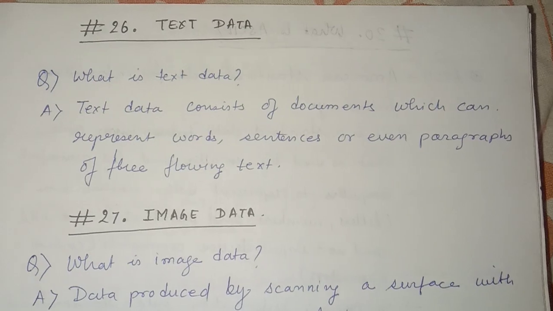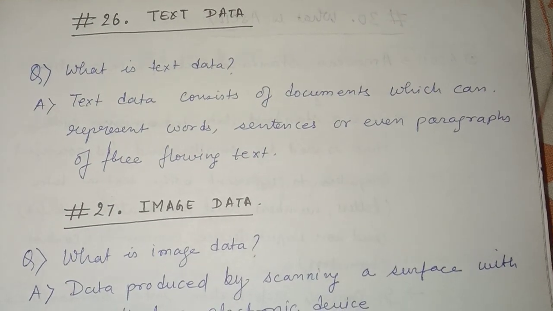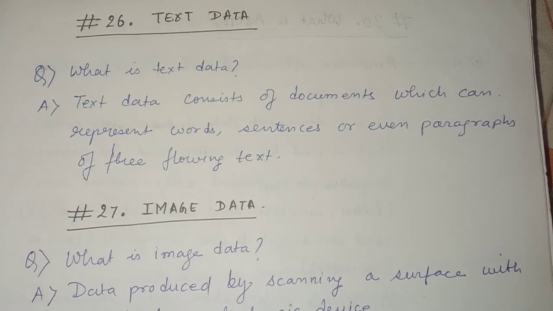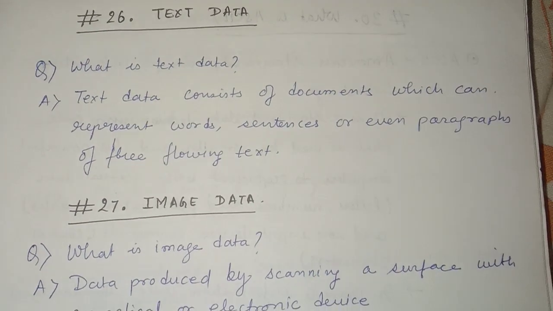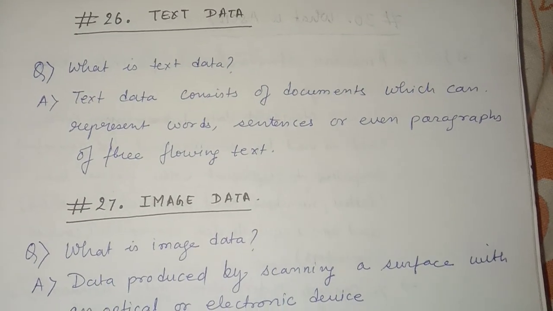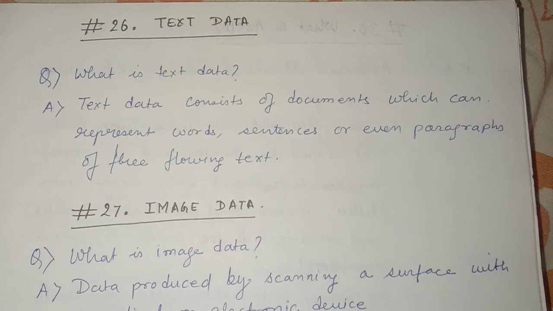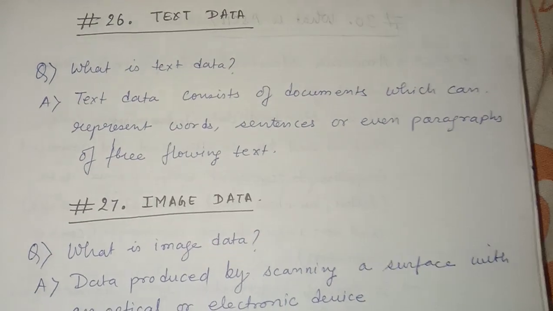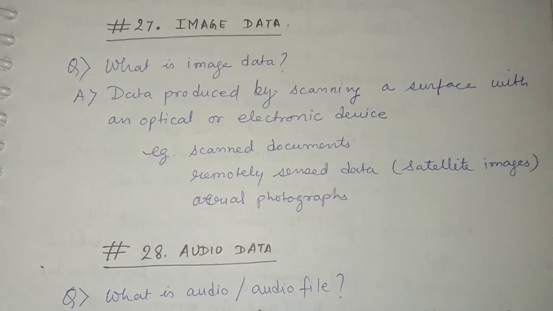The other type of data is text data. Text data consists of documents which can represent words, sentences, or even paragraphs of free flowing text. So basically, this is a type of data that consists of text only. Then coming towards image data.